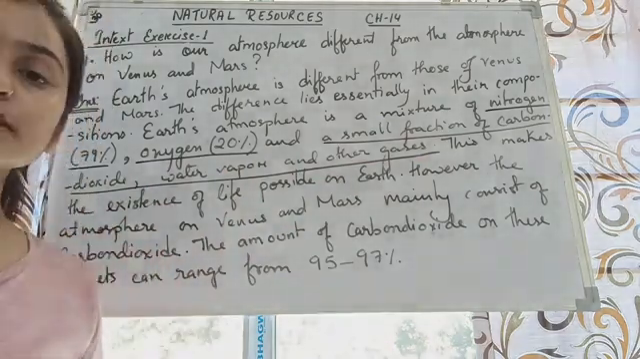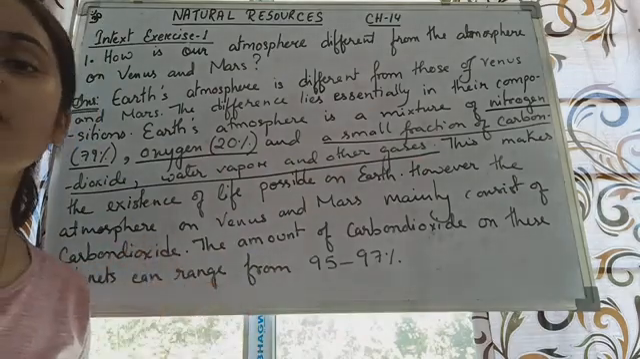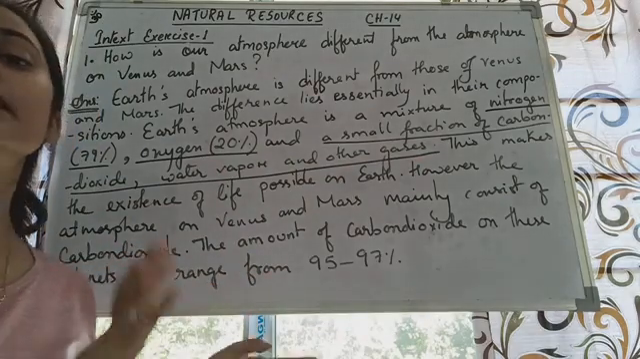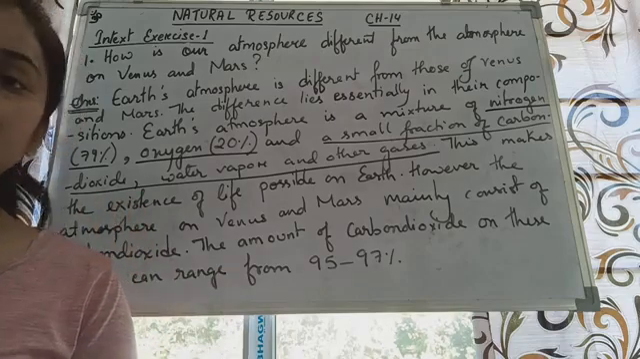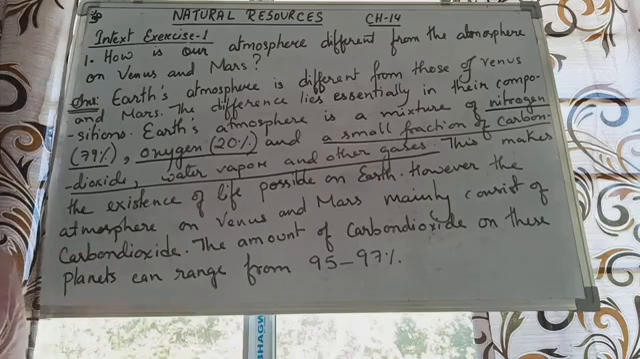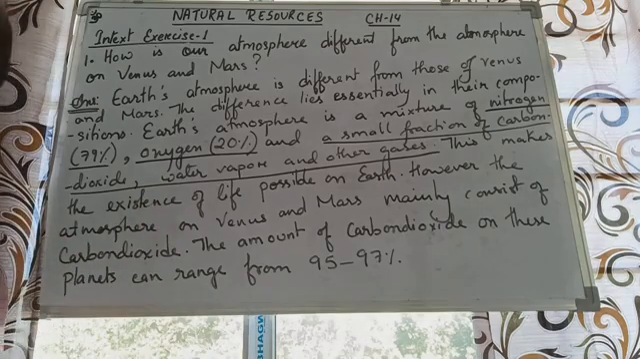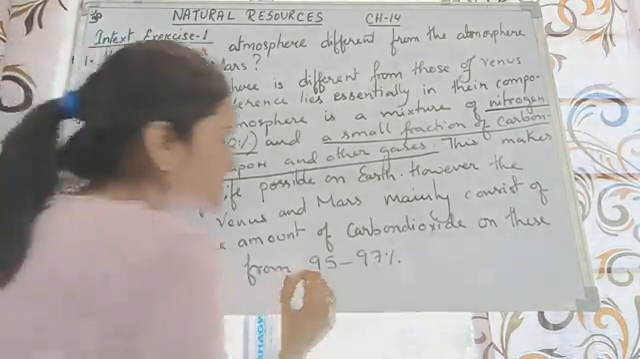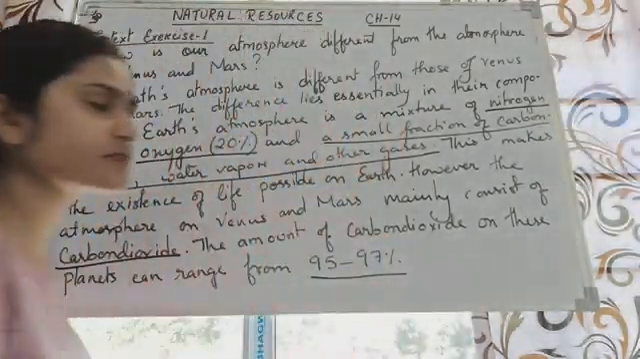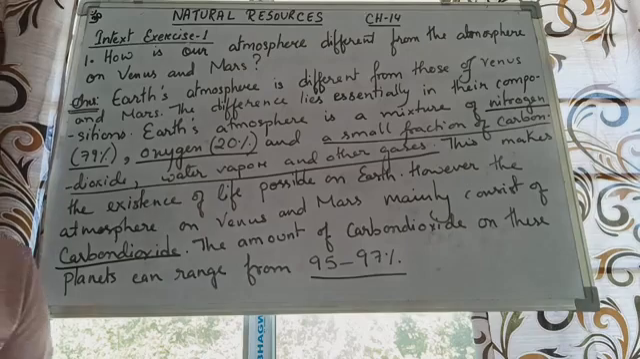So this composition shows that living existence is possible on Earth, because it has the particular composition of gases that we actually require in order to live. But if you compare the composition of Earth's atmosphere to that of Venus and Mars, you will see that in Venus and Mars, mostly all the gas is carbon dioxide, because the percentage lies between 95 to 97% of carbon dioxide. That's a very high percentage.